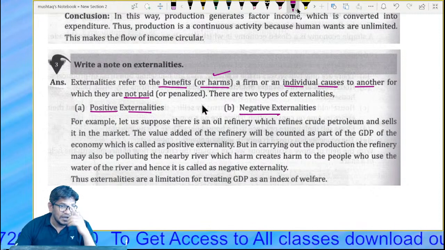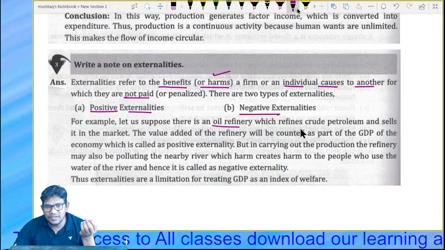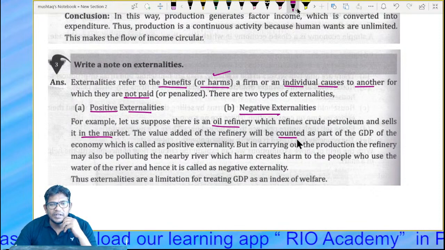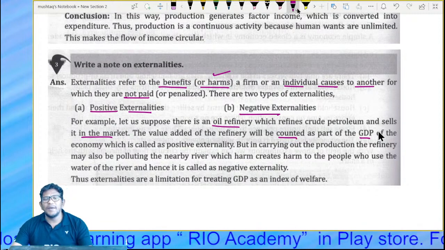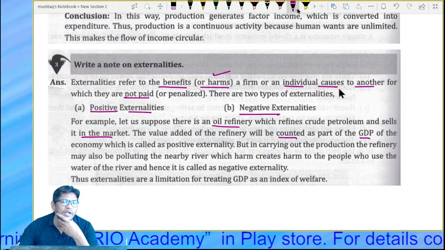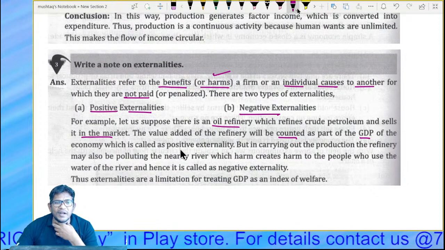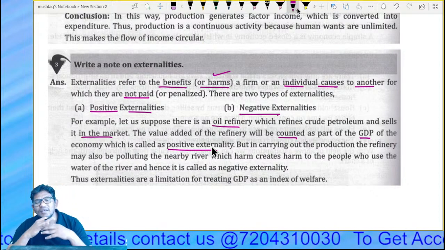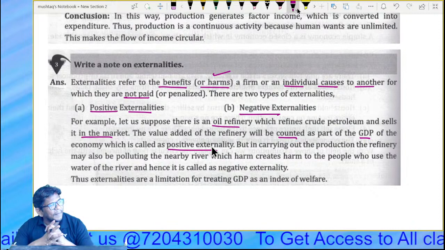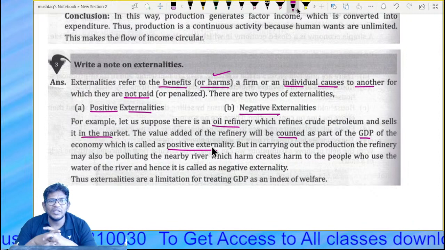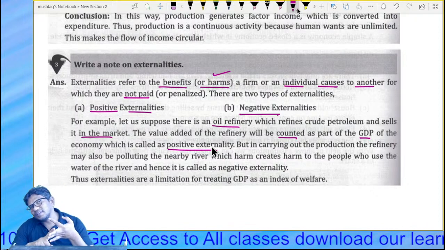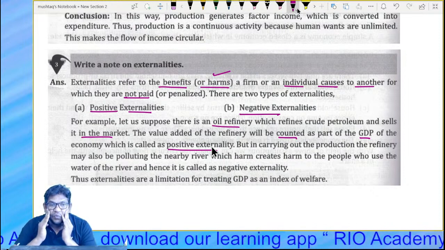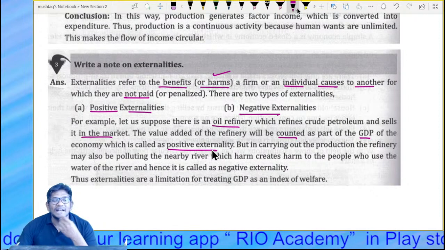Let us suppose there is an oil refinery which refines crude petroleum and sells it in the market. The value added by the refinery will be counted as a part of the GDP because they are producing goods and contributing to the economy's GDP. It is called a positive externality because they are creating jobs and value-added things. With petroleum we can produce petrol, diesel, gas, grease, engine oil, Vaseline, right? So guys, that is called positive externality.